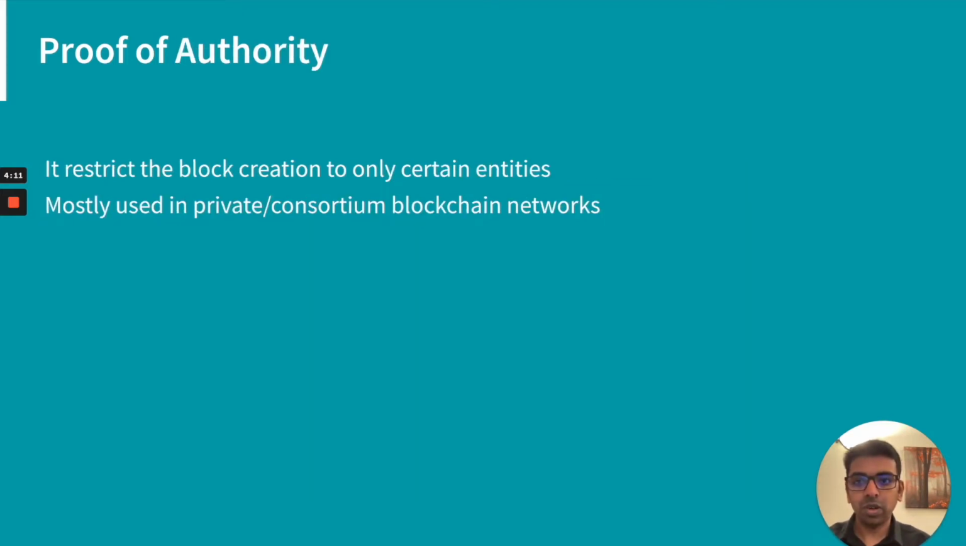Finally, the proof of authority protocol. This is mostly used in private and consortium blockchain networks. For example, if banks want to create a blockchain network between other banks, they will go for a private blockchain solution rather than putting something on Ethereum or Bitcoin, which are public networks where any node can take a copy of the blockchain. Proof of authority will be used in those kinds of private or consortium blockchain networks. Most of the time, the block creation will happen in a round robin fashion. Each member of the consortium will take a turn to add a new block to the network.